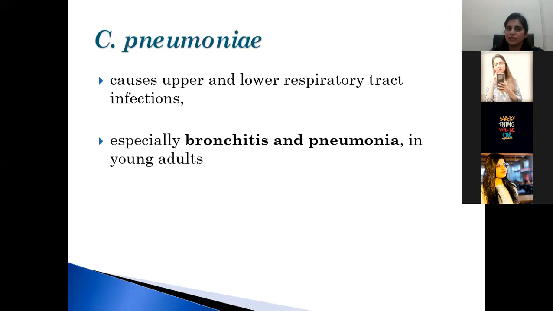Chlamydia pneumoniae, as the name shows, is responsible for causing atypical pneumonia. It causes upper and lower respiratory tract infections, especially bronchitis and pneumonia in young adults. So remember, Chlamydia pneumoniae is responsible for causing bronchitis and atypical pneumonia in young adults.